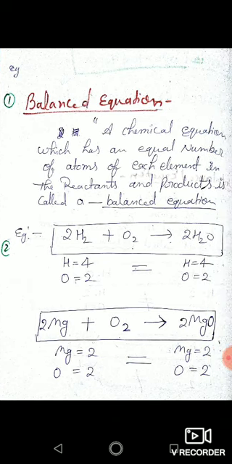Balancing of chemical equation is very essential, is very important, and they are to be balanced to satisfy law of conservation of mass. Now the question is, what is the law of conservation of mass? You all have studied in class 9th. The total mass of the reactants and the total mass of the products must be equal. This is the law of conservation of mass, and this law is satisfied by balancing the chemical equation.